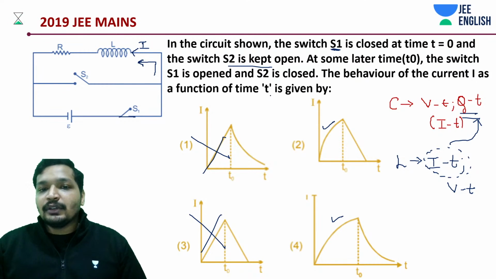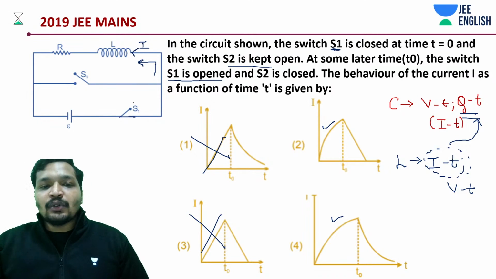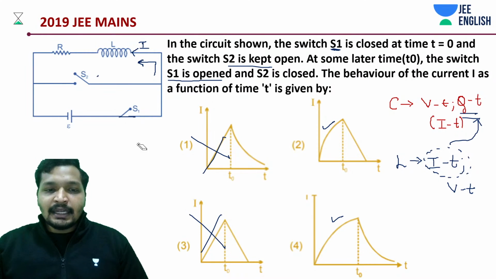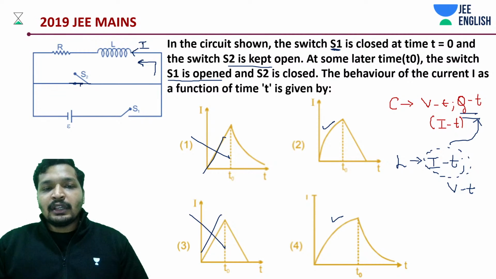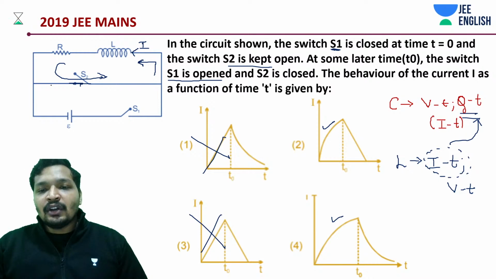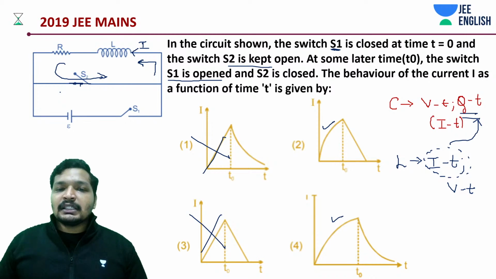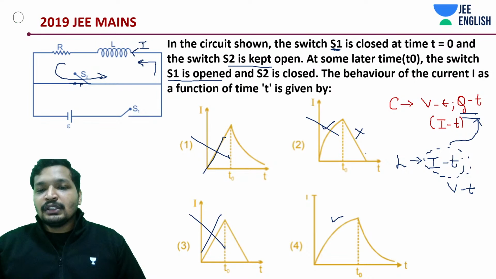This is not correct, because what is the next thing that is being said? S1 is open this time, so it already has some energy stored inside it, and after some time you are closing S2 and keeping this open. So this is the closed circuit. This energy is going to get lost, and how? It's a decay graph, e to the power minus t by tau. So that's not a straight line graph. So this is also not the correct answer.